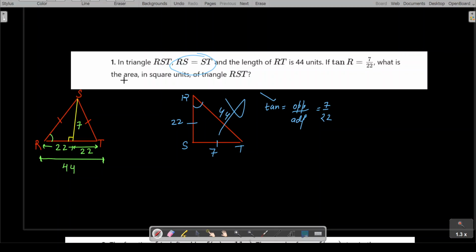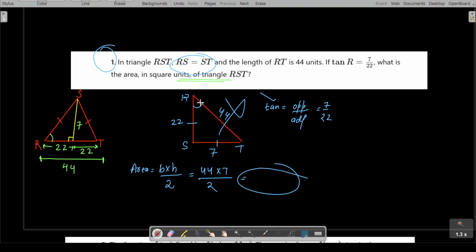Now, in my final question, they are asking me to find the area of the triangle. What is the area of the triangle? Area is base times height over 2. I already know the base, I know the height, and just divide it by 2 and get the answer. Drop me the answer for question number 1 here, and do let me know if you're solving it on your own, how much time you're taking.